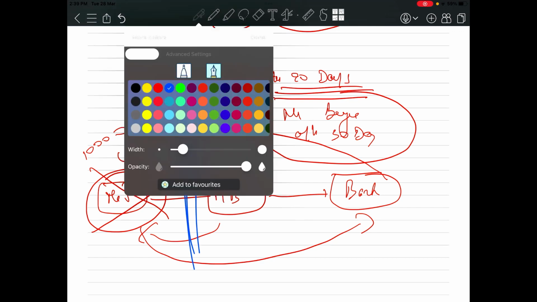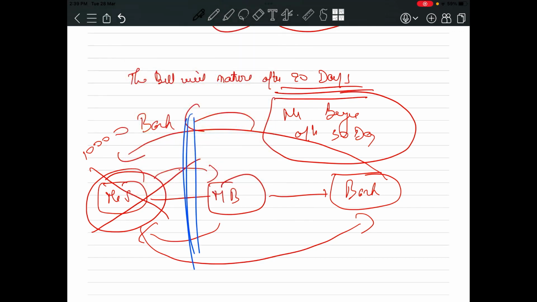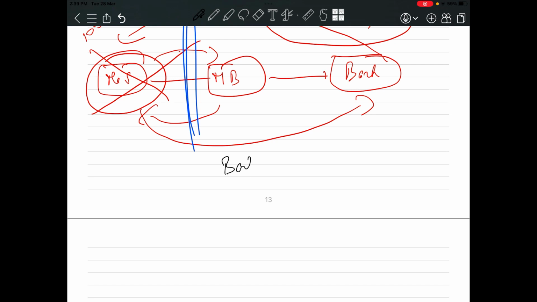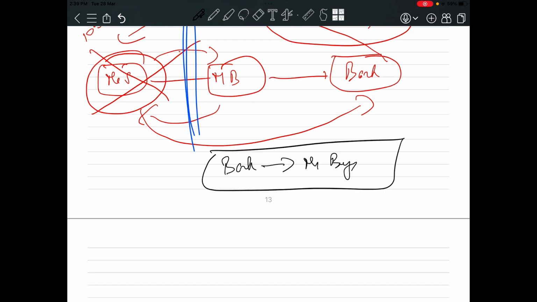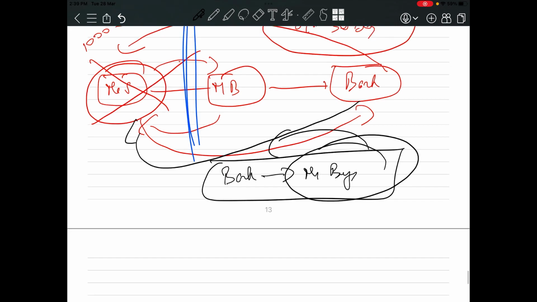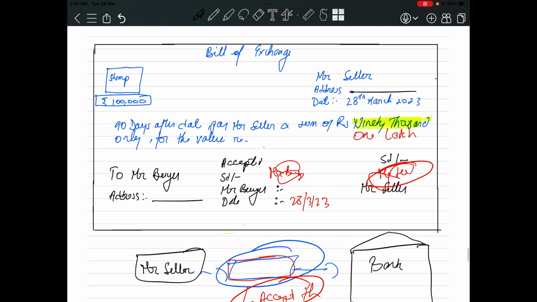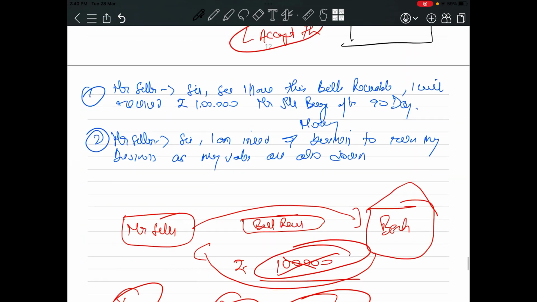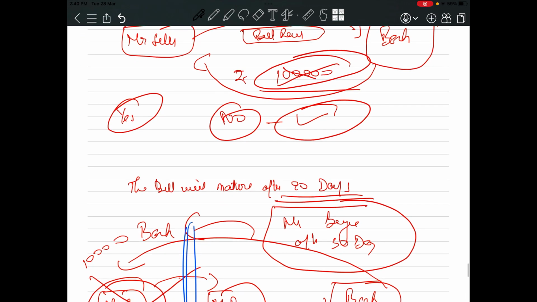Now after 90 days, the bank will go to Mr. Buyer. The bank will say, sir, you had purchased goods from Mr. Seller on credit, and Mr. Seller has given us this bill and taken the money from us. Now you pay us the money. Okay, now Mr. Buyer will pay the money to the bank. He will not pay the money to Mr. Seller. Understood? So this concept is called discounting of bill.